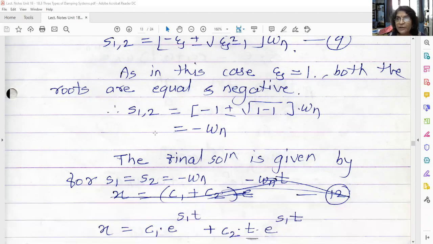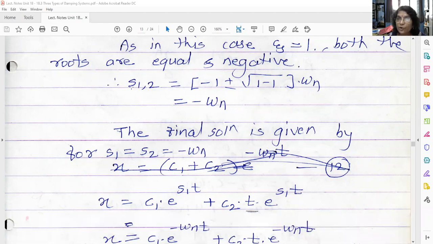So what roots we got here? S1 and S2 is equal to minus omega n. That means S1 is also equal to minus omega n and S2 is also equal to minus omega n. That means both the roots are equal and both the roots are negative because the minus sign is there. And these are the real roots because there is no complex or conjugate root. So now put the value of these roots into your solution.